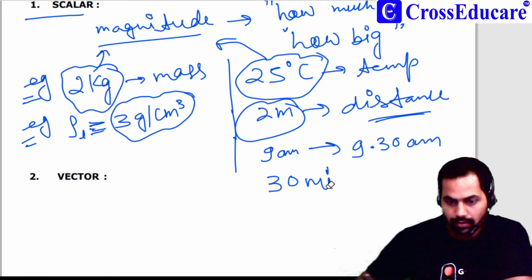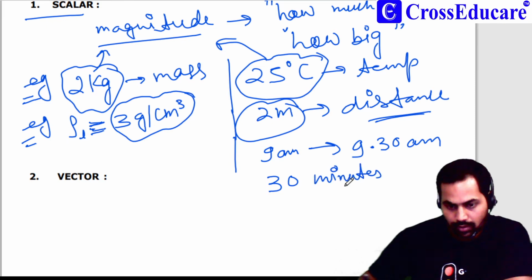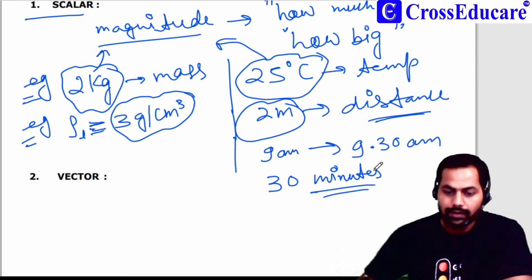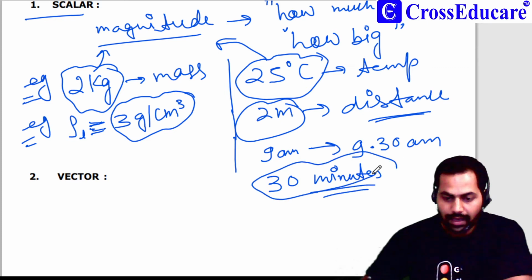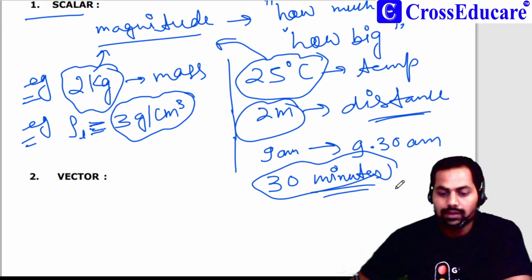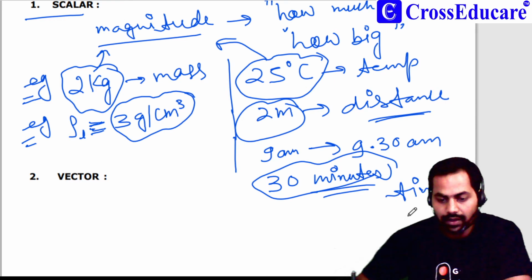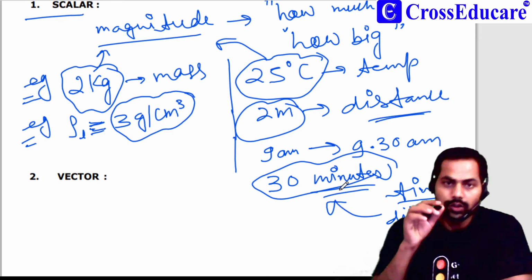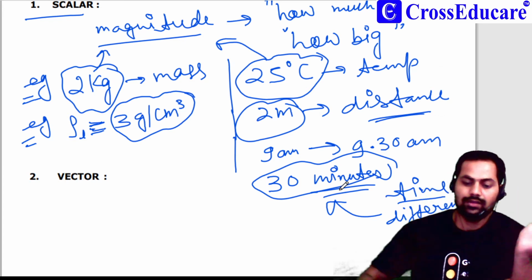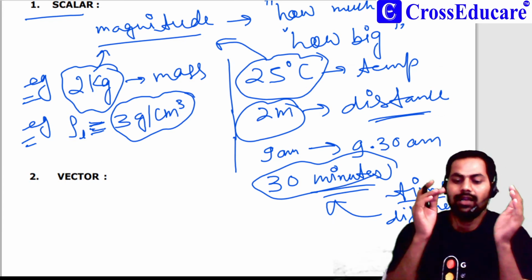Is it okay? This is time difference. So those physical quantities which have only magnitude are known as scalar physical quantities.